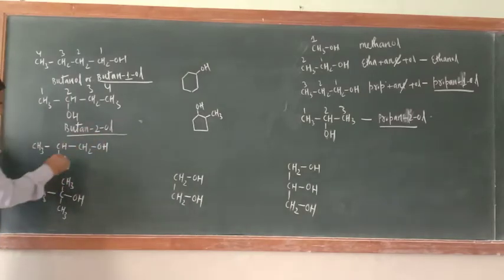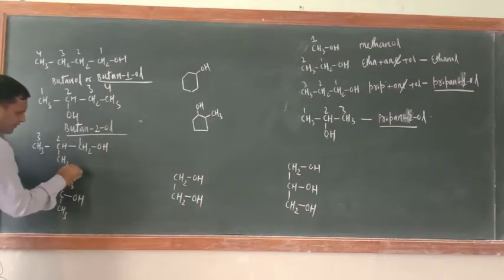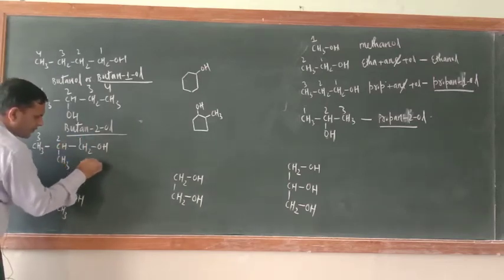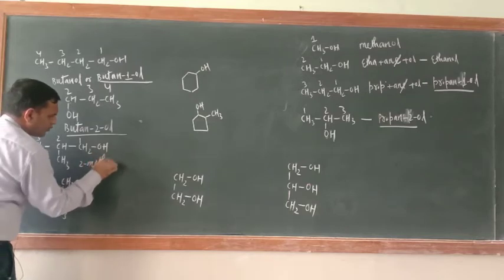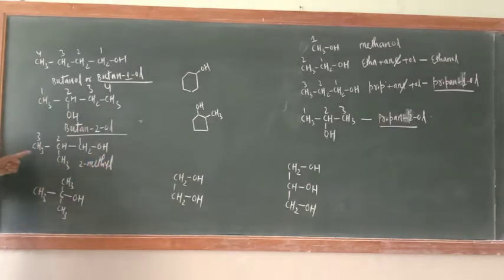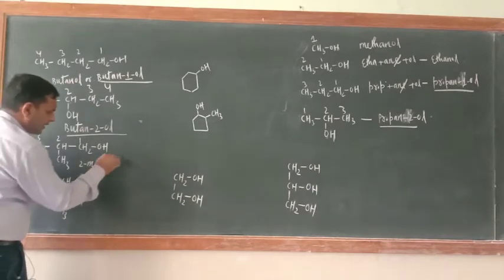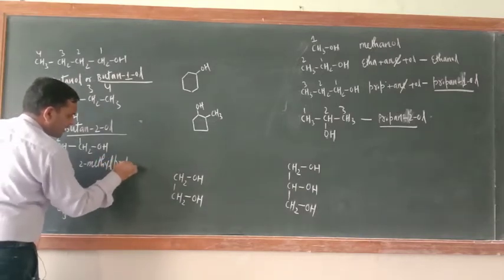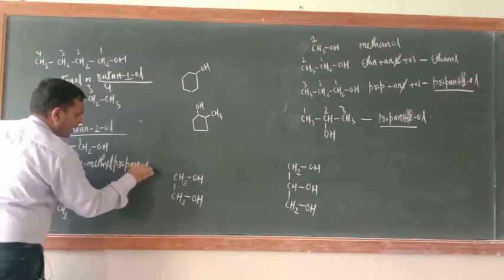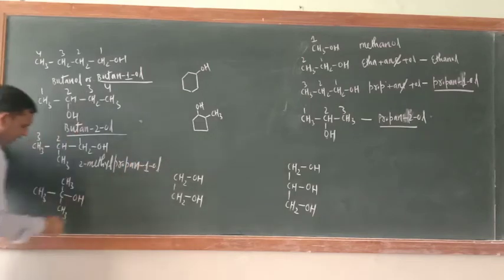What about this one? 1, 2, 3. So at 2 number methyl substituent is there. So what is the name of this one? 2-methyl. Because alkyl group always comes as a prefix. So 2-methyl propane1ol.